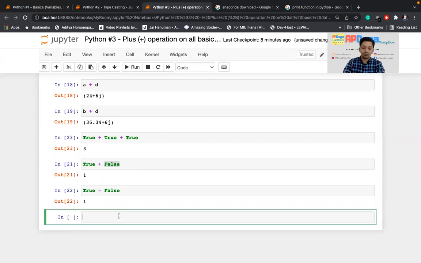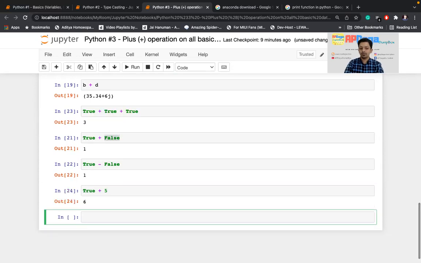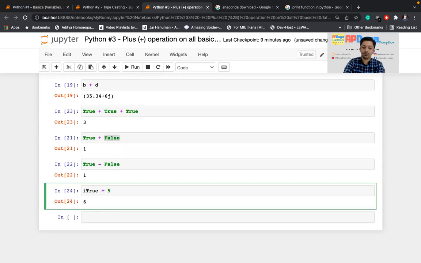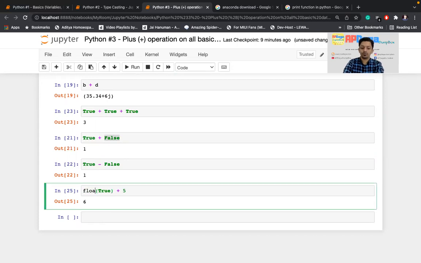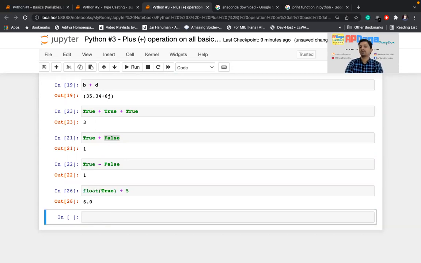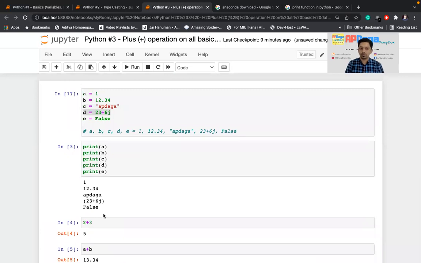Similarly, if I do true plus some value, there is no need to do typecasting. Why? Because true is internally again 1. So it is going to give the output 6. If I do typecasting here with int, no worries, it will give me the same result. If I do float as a typecasting here, same. Just the data type is float now, that's why it is giving 6.0, but the answer is the same. So that's it. This is how the plus operation works differently for different data types.